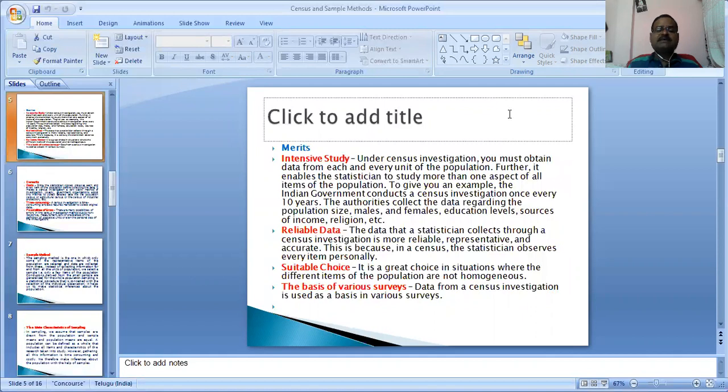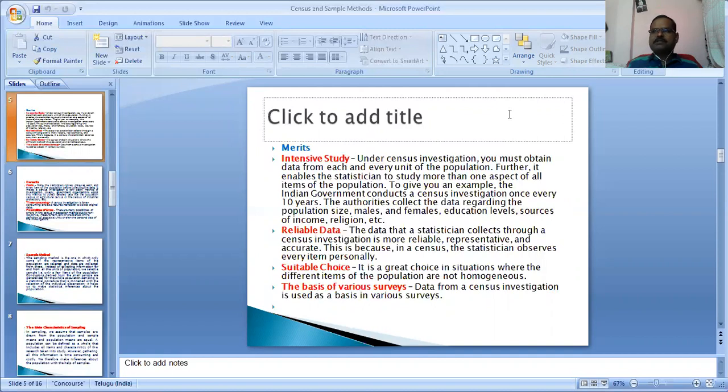Another merit is intensive study. Under census investigation, you must obtain data from each and every unit of the population. Further, it enables the statistician to study more than one aspect of all. The Indian government conducts a census investigation once every 10 years. The authorities collect the data regarding the population size, males and females, education level, sources of income, religion, etc.